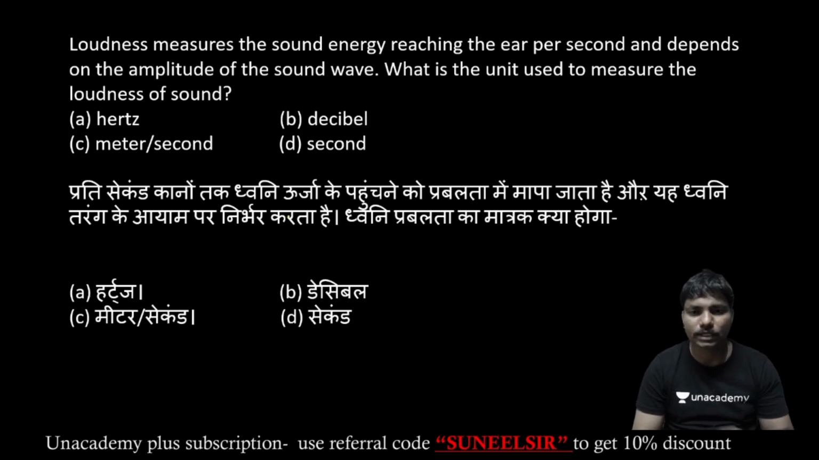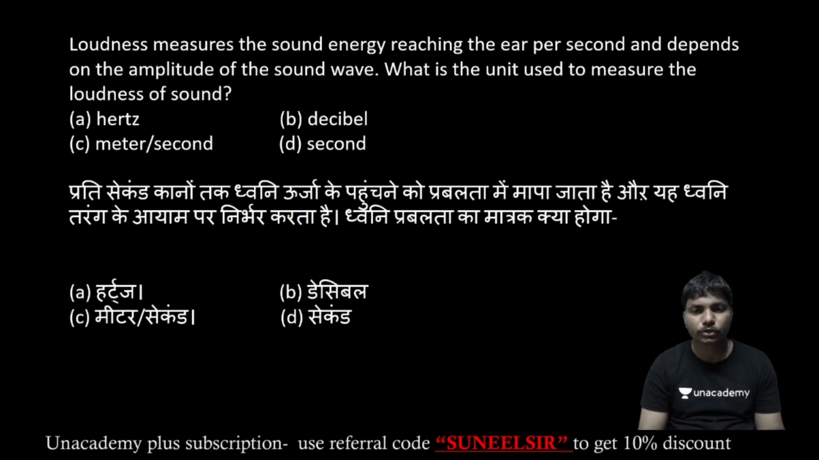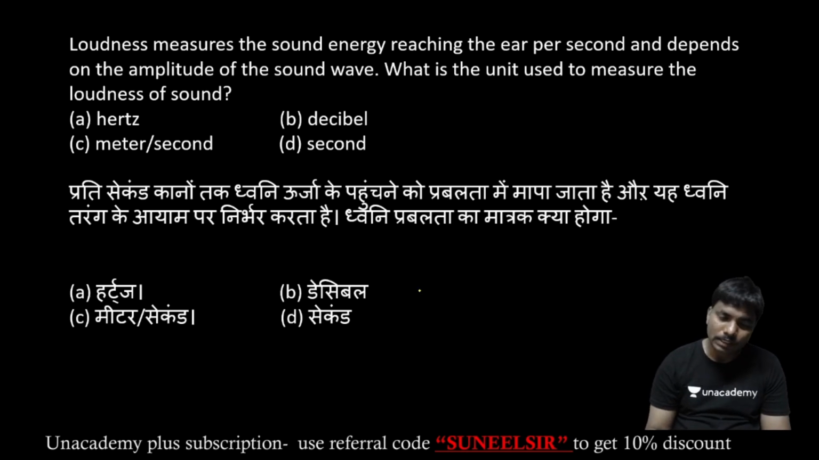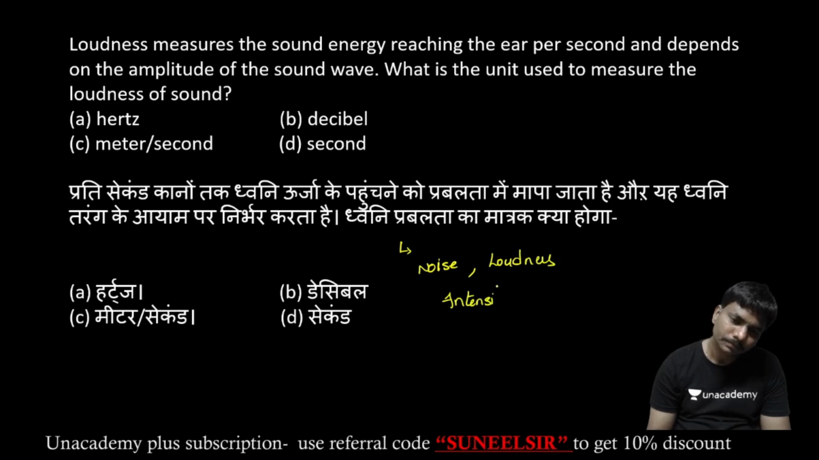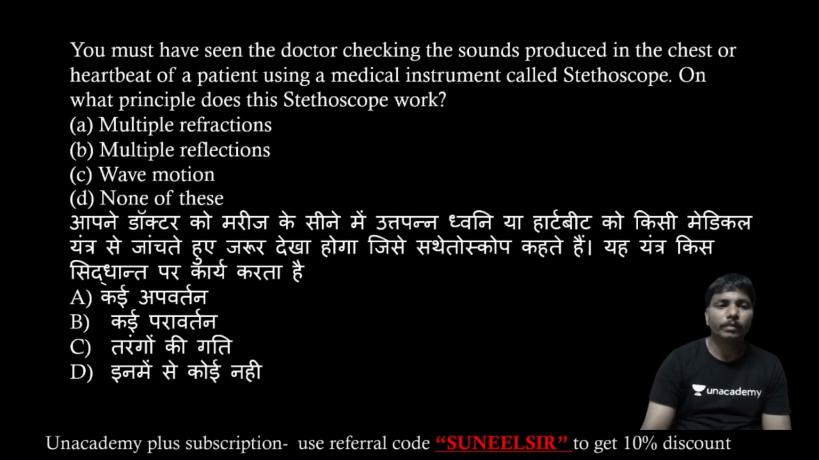Loudness measures the sound energy reaching the ear per second and depends on the amplitude of the sound wave. What is the unit used to measure the loudness of the sound? In the previous session, I have already given that noise, loudness, intensity of sound are all measured in decibel, dB. So the answer is option D. We can bear up to 120 dB without any pain. More than 120 dB, we will get pain.